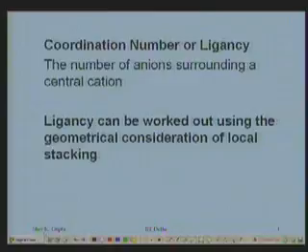But before we go over to that, we have to talk about certain rules of stacking spheres which are of different sizes because they are also electrically charged.